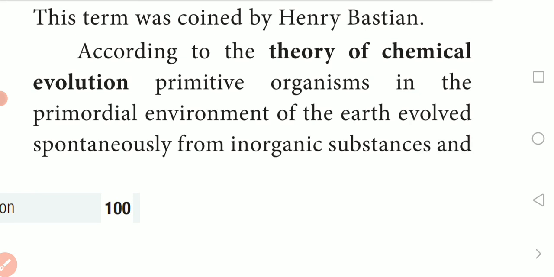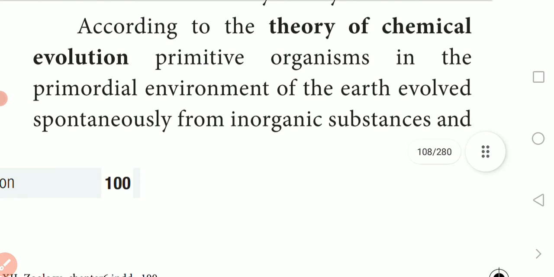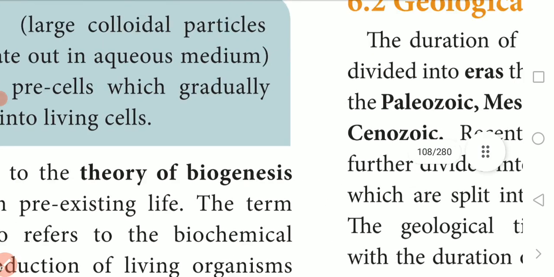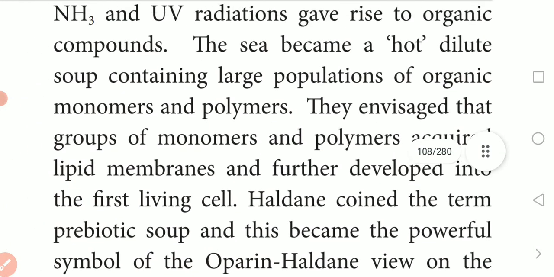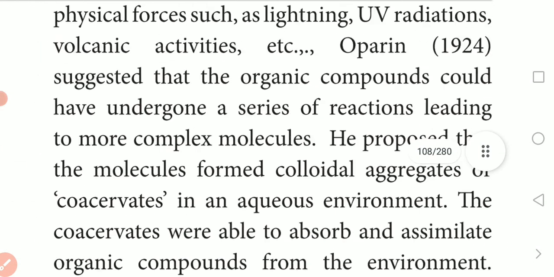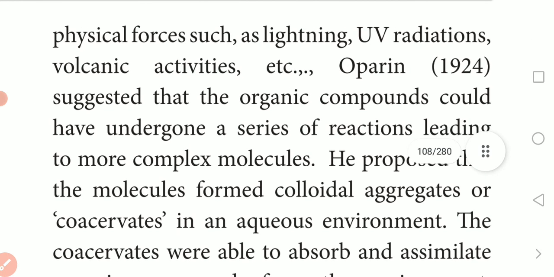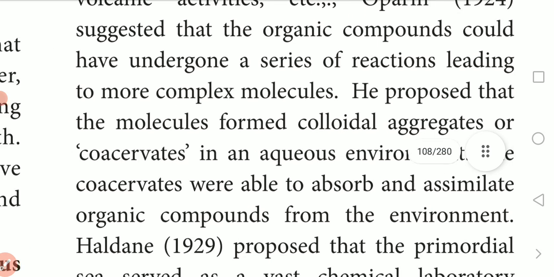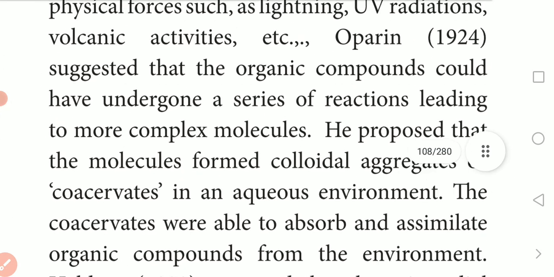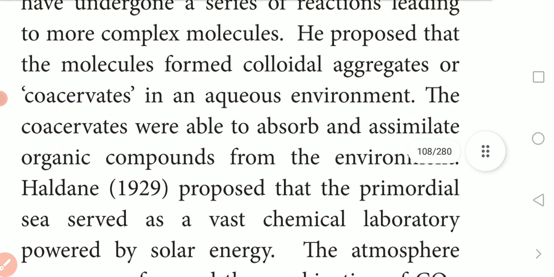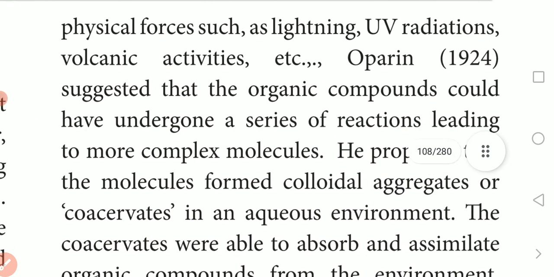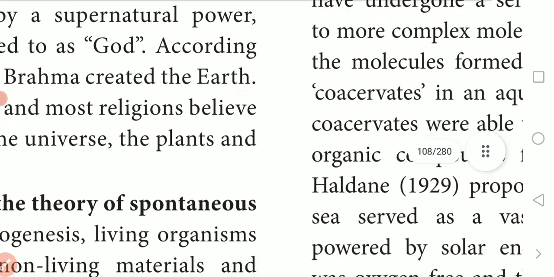In the beginning of the earth, a few organisms existed from inorganic substances and physical forces like lightning, UV radiations, and volcanic activities. The theory of chemical evolution was explained by two scientists, Oparin and Haldane. Their theory we'll see in the next class.